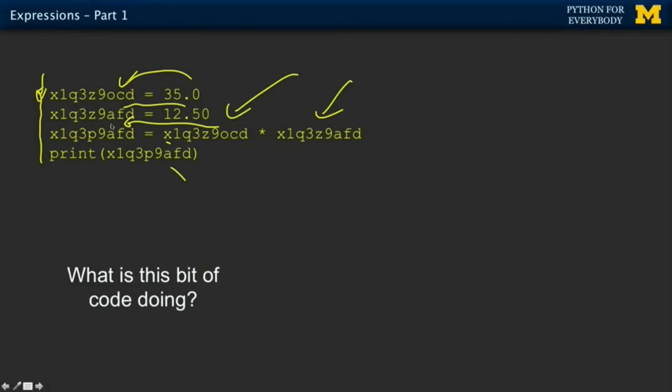But if you hand this code to a friend and say, what is this code doing? They're like, why did you pick such insane variables? Because I have to stare at it, and the difference between these 2 things is just the letter Z and the letter P. So this one we're printing the P guy out, and this time we're pulling the Z guy out, right? These 2 just have a difference of those letters.